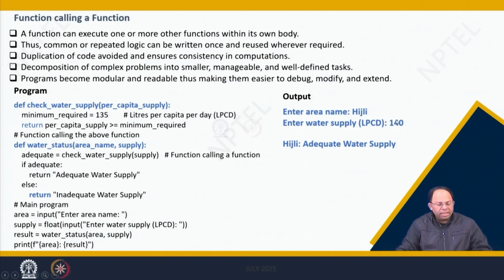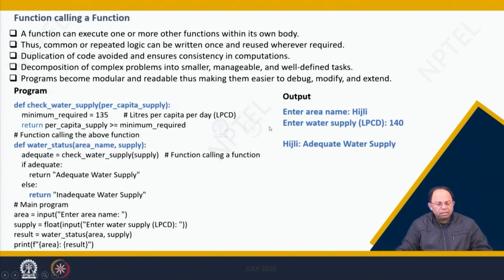Then the result is equal to, whatever value I am storing in result. What value am I storing in result? water_status within brackets area and supply. Now this water_status is the name of the function. Area is the name that you will enter, right? So that's going as an argument. We have already defined this function which takes in two arguments, one is area name and the other is supply. And supply is basically the amount of water that is being supplied, which you have typed in.